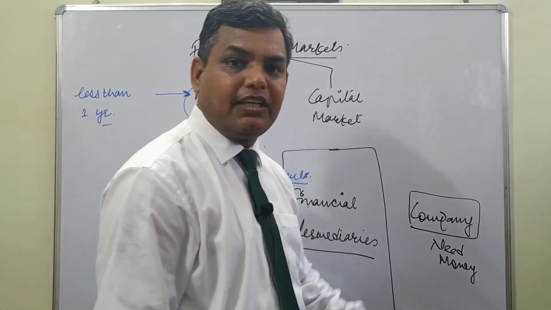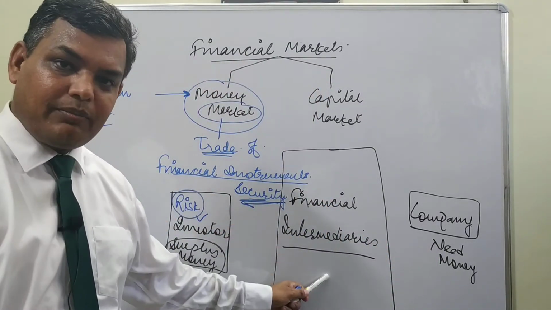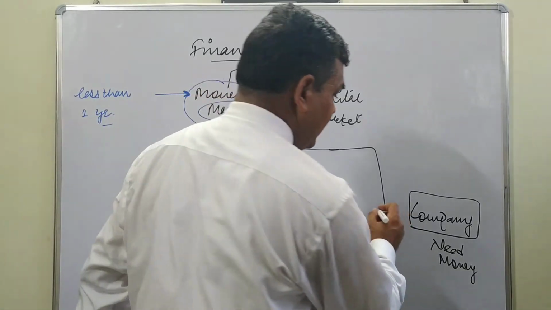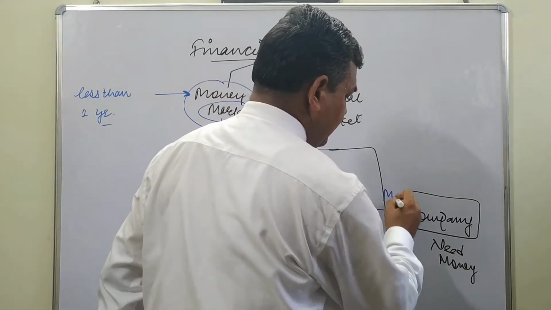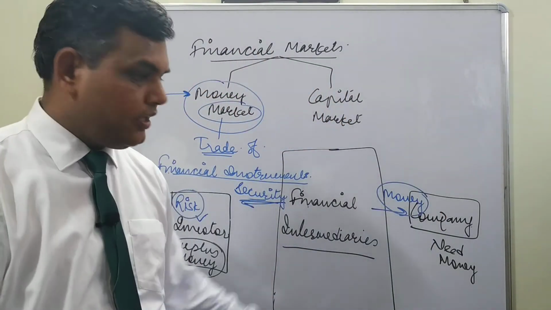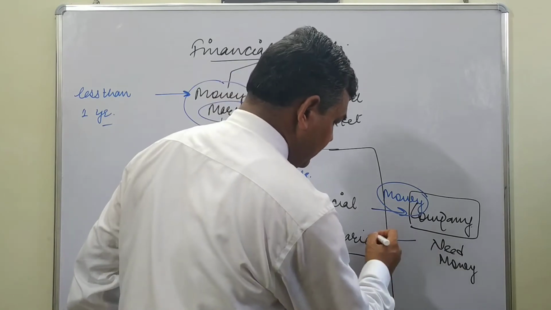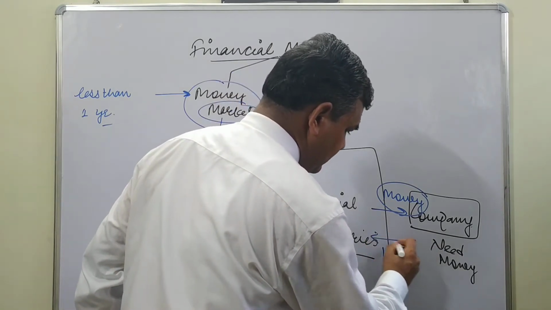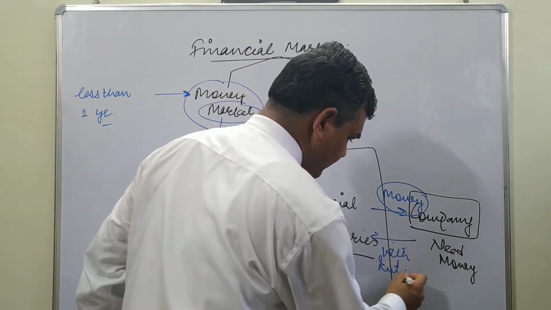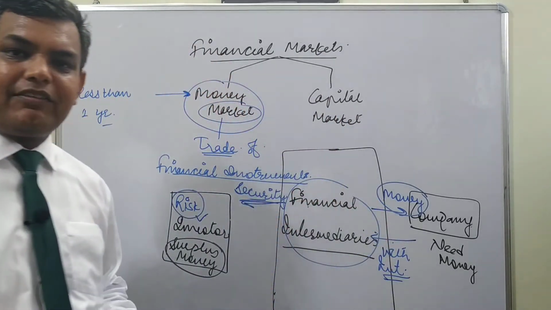The company needs money. The intermediary took the money from the investor and gave it on to the company. They needed money, so they got the money for various projects. They use the money. After using the money, they will return the money with an interest component. Intermediaries will take out their expenses.